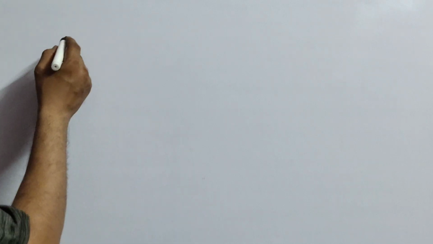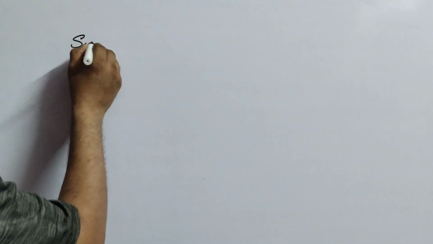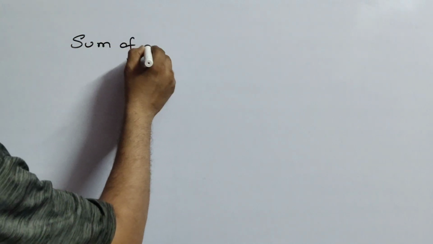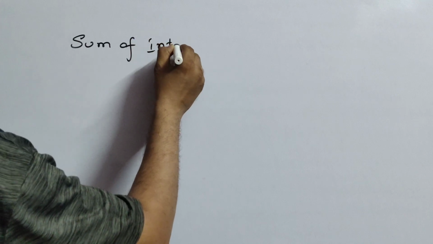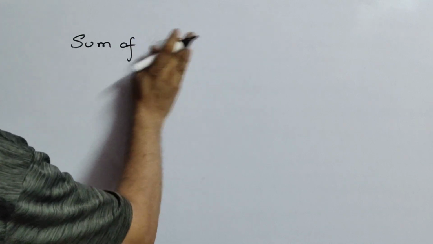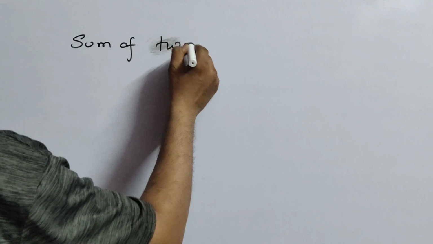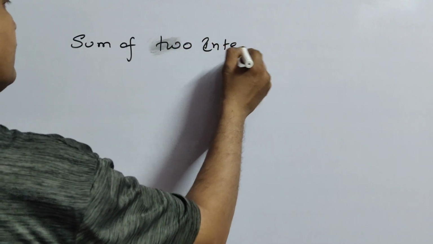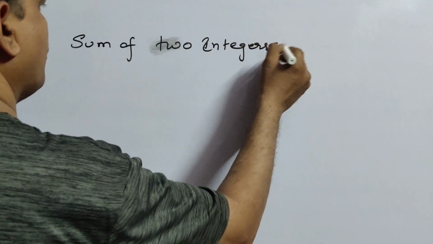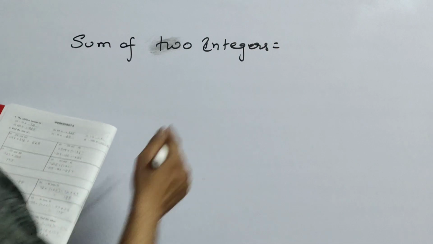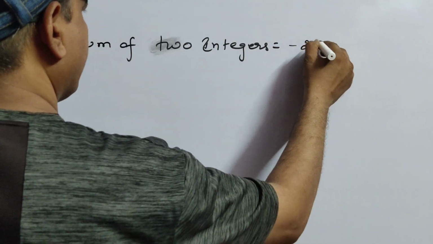As I told you, whatever you are finding a little difficult, I am explaining everything now. The sum of two integers is minus 278. That means if you add any two integers, the sum of two integers equals minus 278.